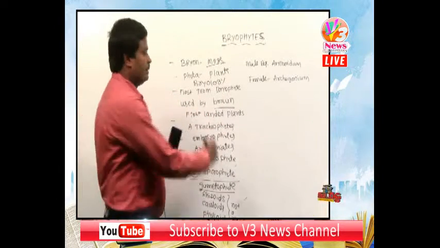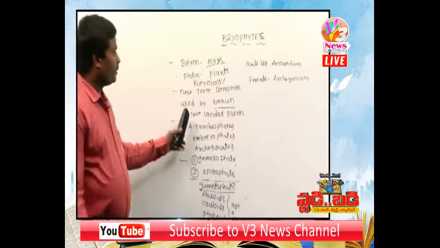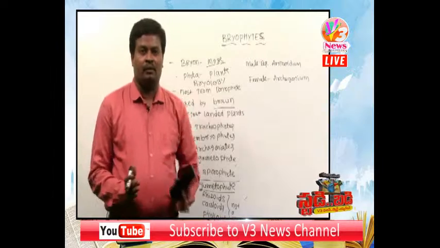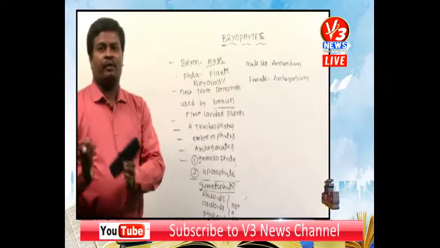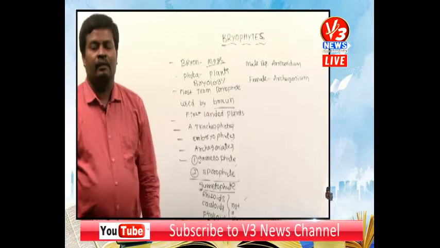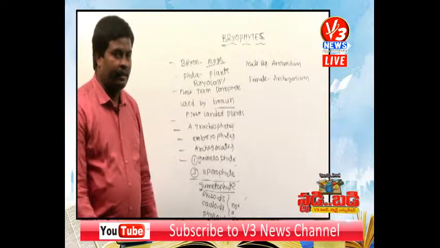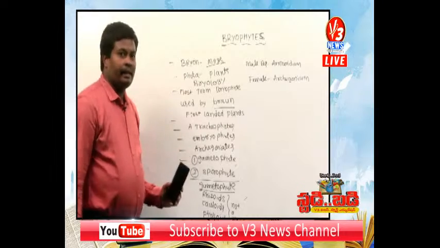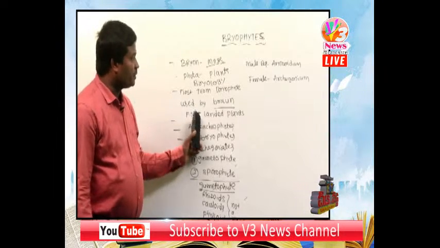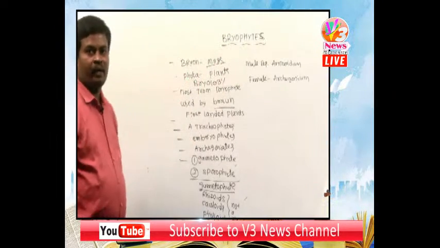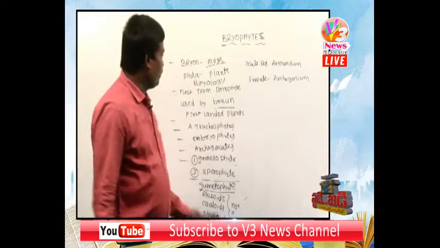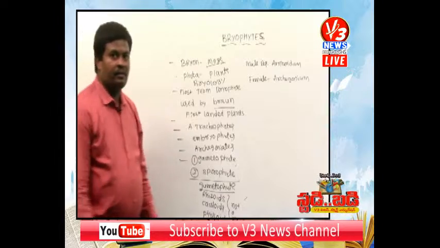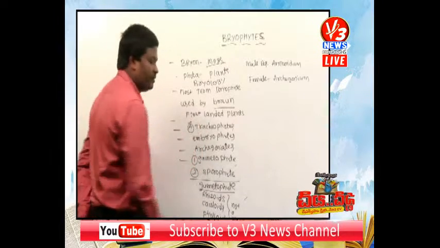Bryophytes are, as we have already discussed in the previous talk, the first landed plants. It means in the course of evolution, before the bryophytes came the algae, whose habitat is aquatic. After algae, in the course of evolution, the first landed plants are called bryophytes. Then bryophytes are atracheophytes.